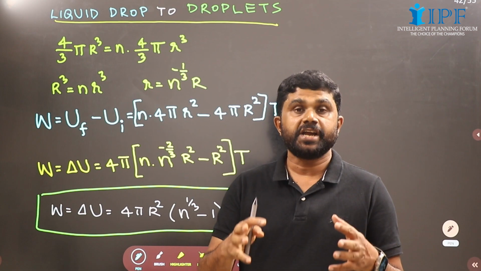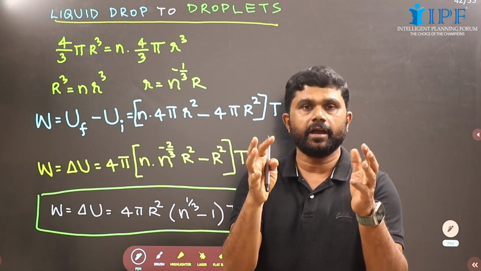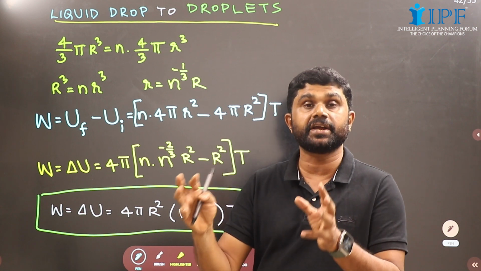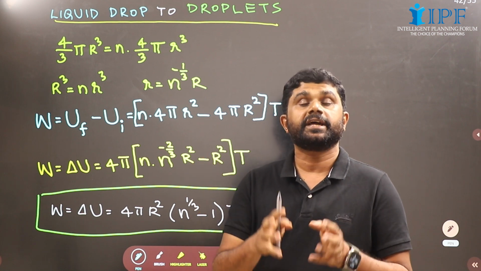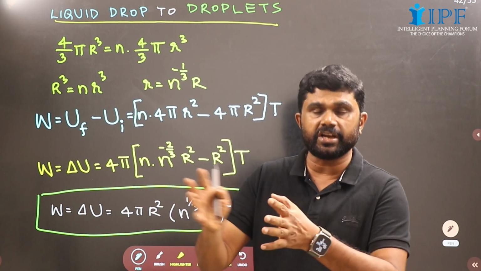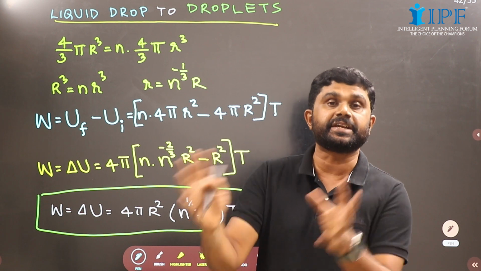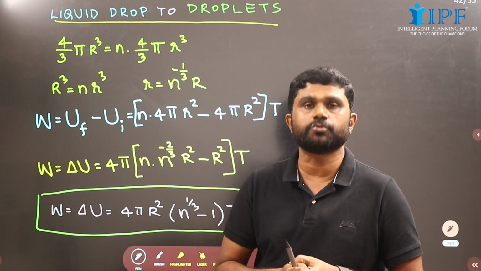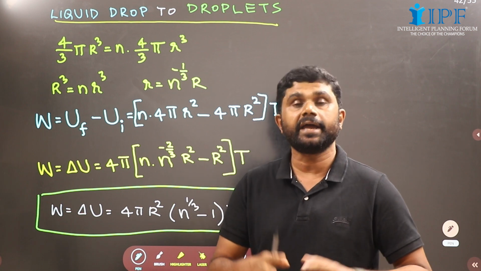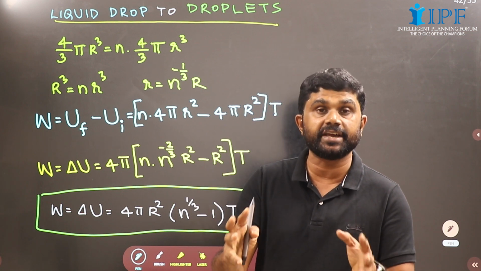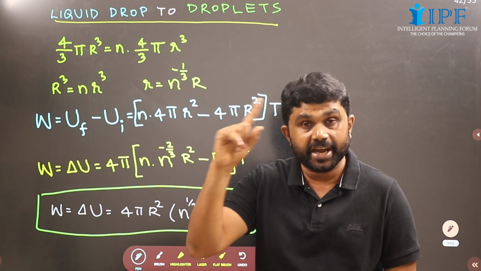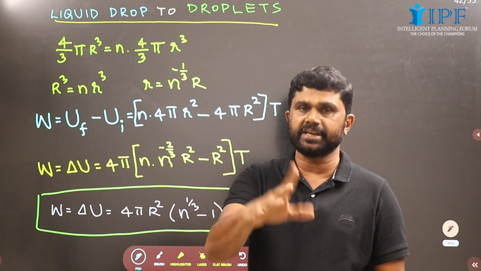Now see another wonderful thing. When a liquid drop is split into a number of identical droplets, the surface area will increase. So the potential energy will increase, so work must be done. What is the work done in doing so? It will be equal to the increase in potential energy, and it is equal to the increase in surface area into surface tension. When a drop is split into a number of droplets, surface area will increase.